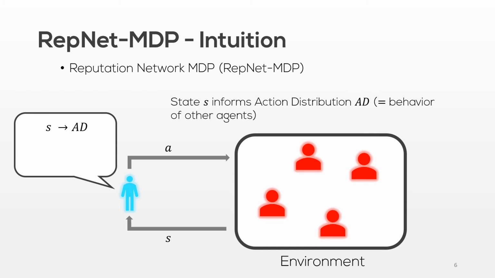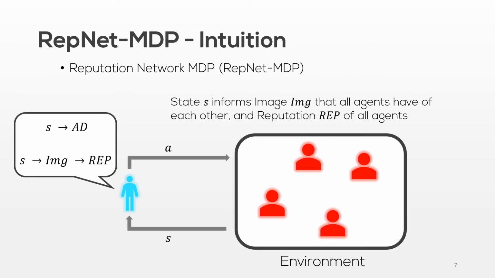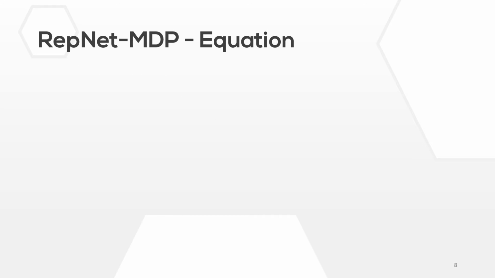Additionally, the state informs us of the image all agents have of each other. That is, if an agent does not interact with another agent despite the potential benefits of that interaction, it most likely has a poor image of that agent. Finally, we can summarize the individual image values, and for each agent produce a separate numerical value that describes their reputation. Let's now go over optimal behavior for RepNet-MDP agents.